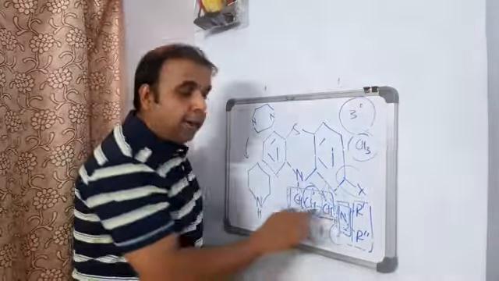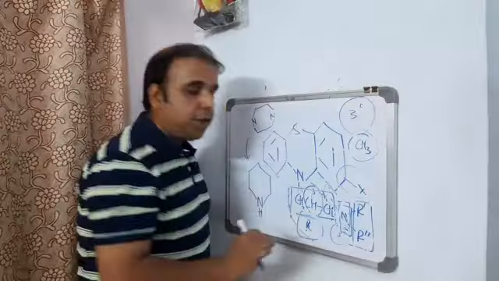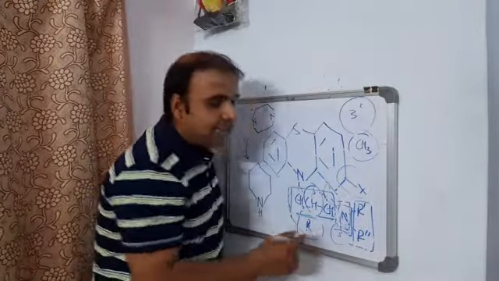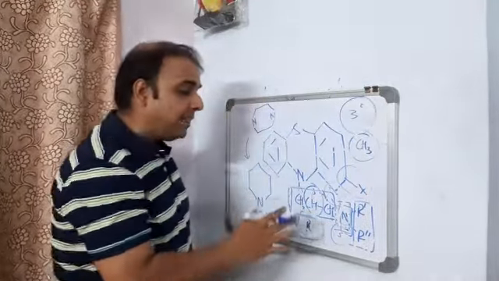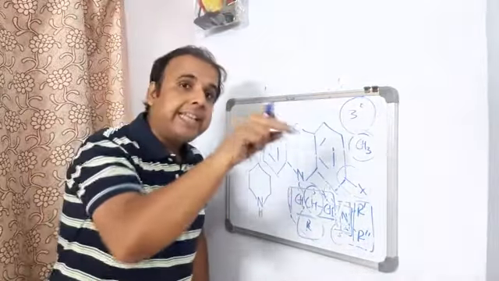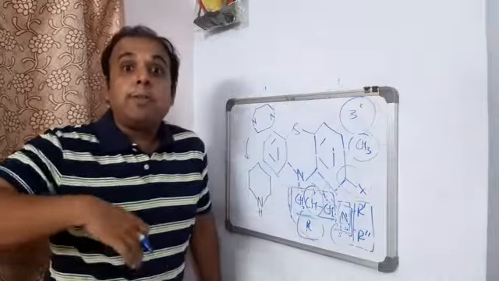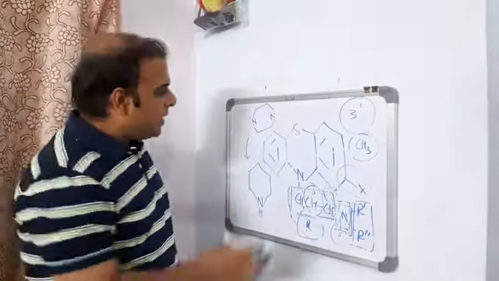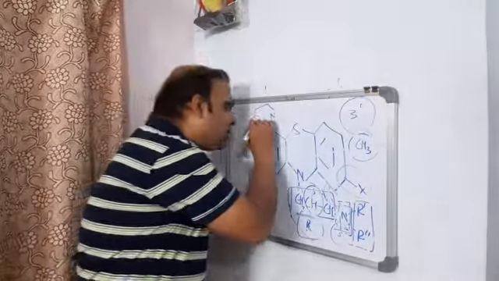That means nitrogen we should have, that too in a tertiary form. Now in this case it will be free, but the thing is that this can be incorporated in a cyclic system. Then also we can retain the activity. Sometimes the activity is found to be better, even better.